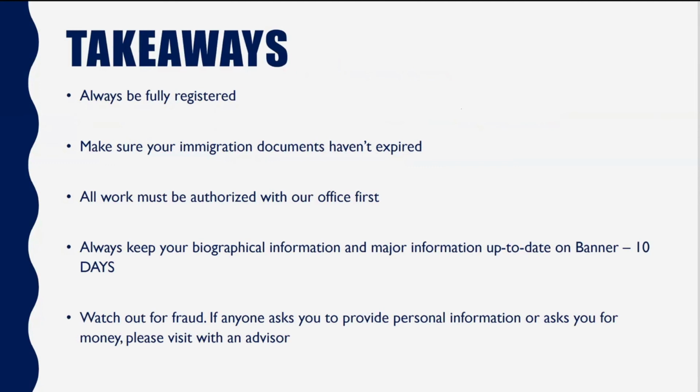Authorization of work is so important because it is one of the largest issues students face when they look at maintaining status. Illegal work is cause for termination. So make sure that you stop and visit our office first before continuing or accepting any position.